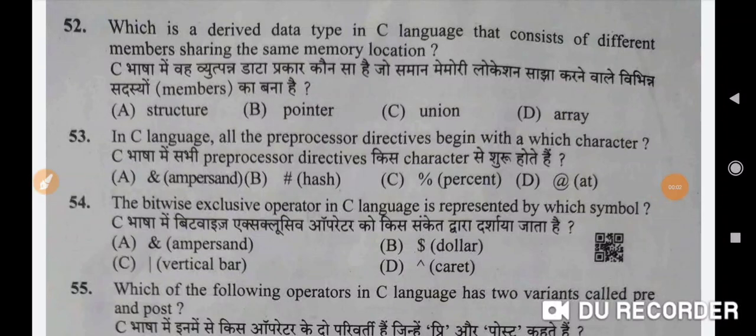Today I'll be discussing the JOIT paper which was held on 21st March 2021. I have already uploaded the first video, part 1, where I discussed the questions of series D, 1 to 50, and now I'll be discussing questions 52 to 100 in this video, and इसमें mostly जो है